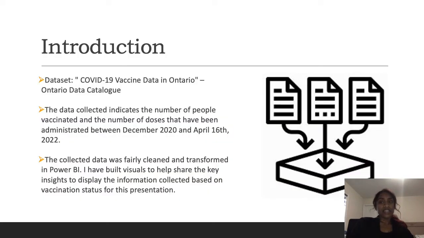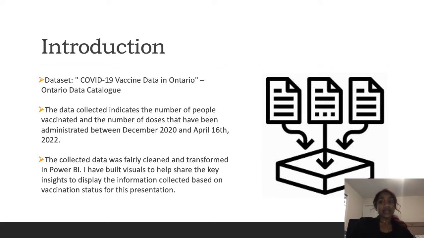For this presentation, I have used the dataset called COVID-19 Vaccine Data in Ontario, which was found on the Ontario Data Catalog, to help present my conclusions. The data collected indicates the number of people vaccinated and the number of doses that have been administered between December 2020 and April 16, 2022.